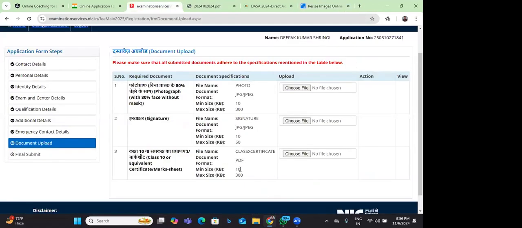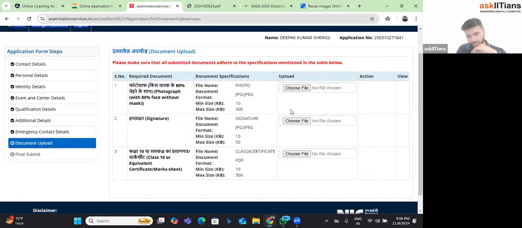So after this, parents, you will upload all of these documents, and once it is done, just final submit, and all of your information is submitted. After that, just a minute, let me finish and then I'll take the questions. The only thing remaining would be paying your fees. You can pay your fees through credit card, debit card, any of the means. That would be the last stage. I think that is easy, not a problem. Now you can ask me your question.